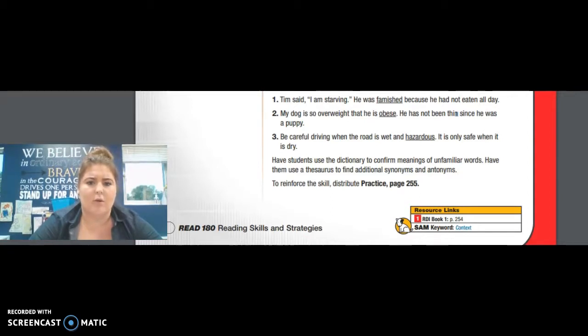So be careful driving when the road is wet and unsafe or dangerous. So I'm going to guess that hazardous has a synonym of dangerous or unsafe. Antonyms would be safe, right? And so I would plug that in now to my graphic organizer, and I would check it with the teacher or the board, whichever one your instructions say. Remember, any questions, raise your hand.